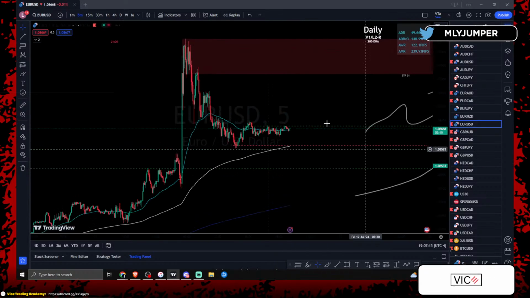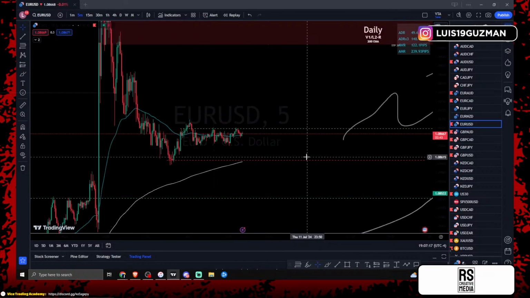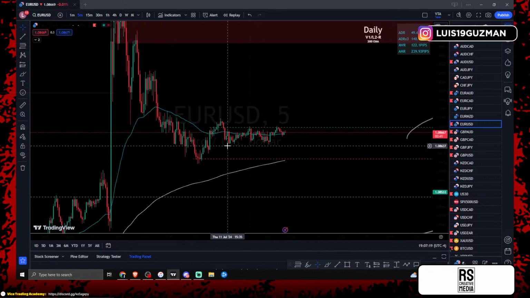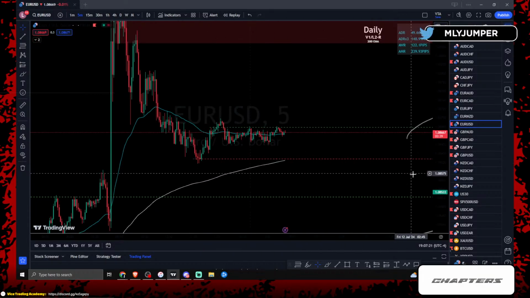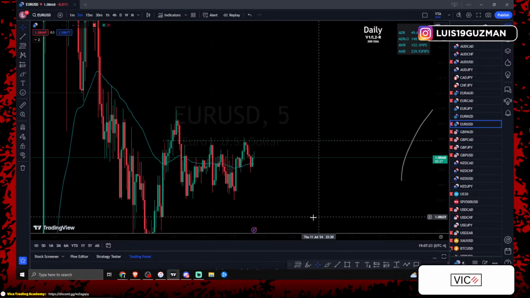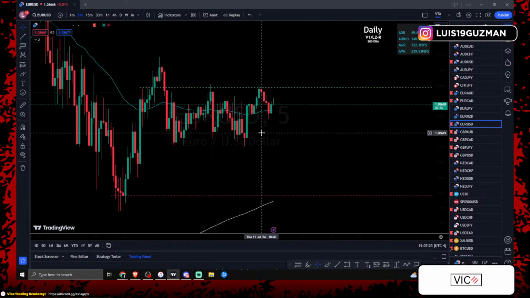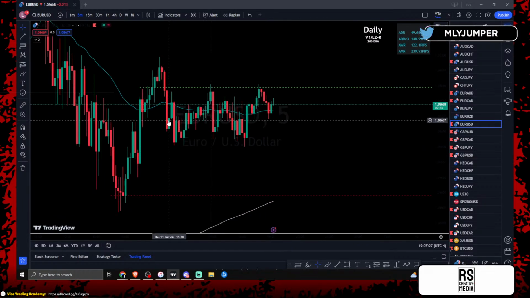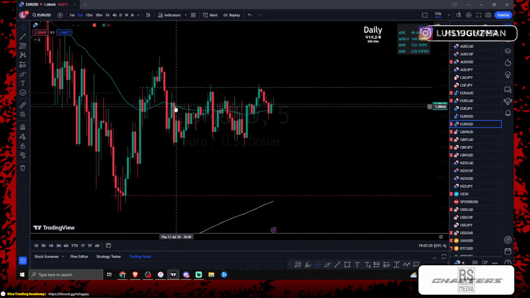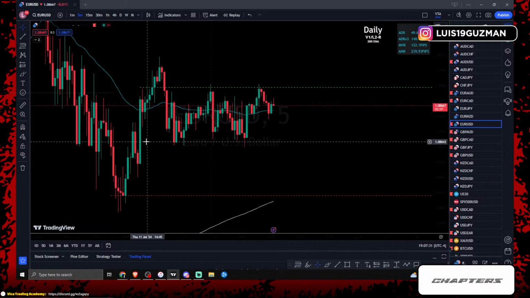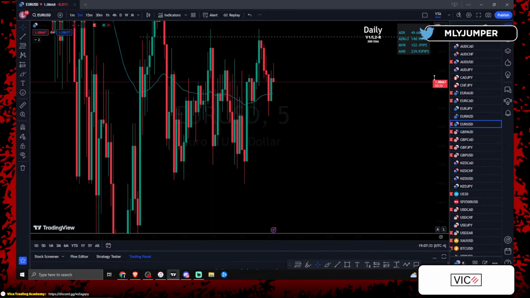And in the 5 minute, I don't want to see one in the 5 minute, but we'll keep an eye on it. In the 5 minute, we have a red, red, green, but this green does not have a bottom wick, so it's not a valid engulfing candle. Right? We have a green, green, red, which is not a valid bearish candle, right? Because price is still making higher highs and higher lows.